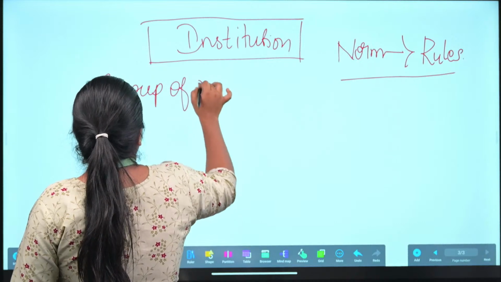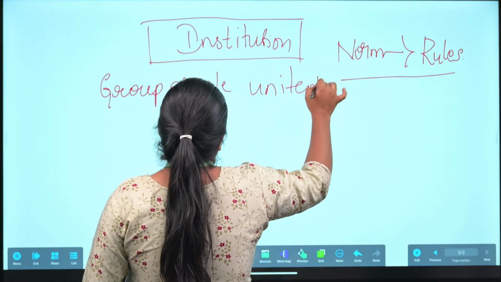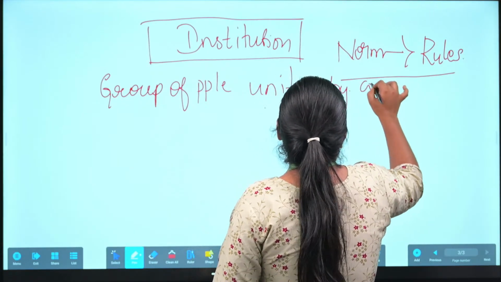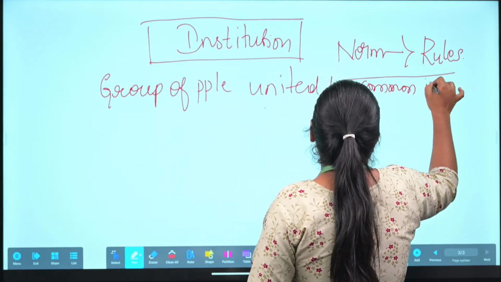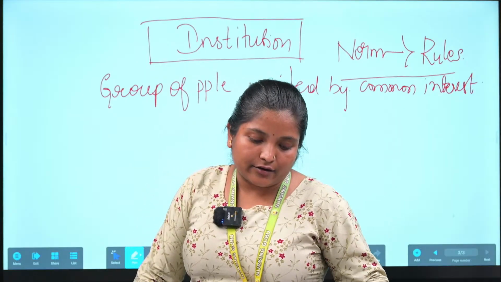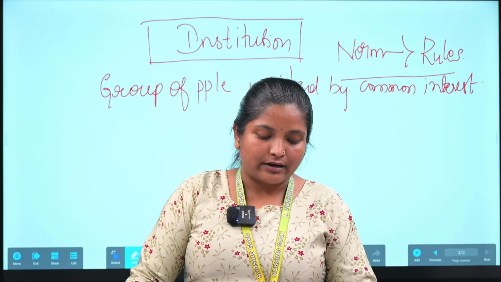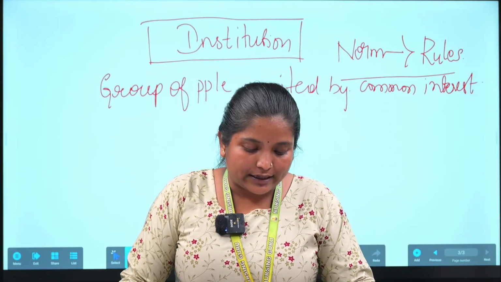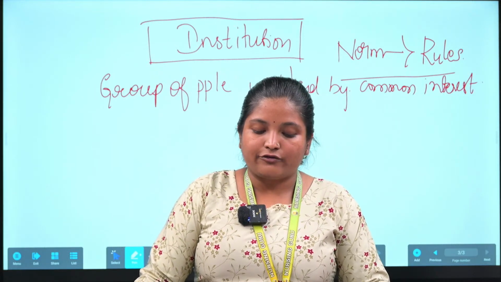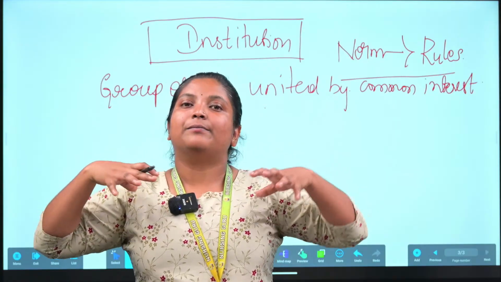Now people united, assembled, by a common interest. Here also common interest will be there. Endowed with material equipment, following rules of their tradition or agreement, and contributing to the work of culture as a whole. So you can understand some group of people will be there.